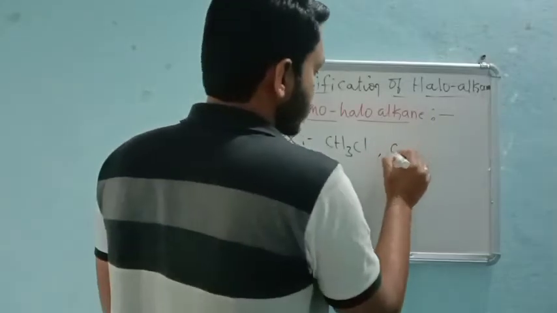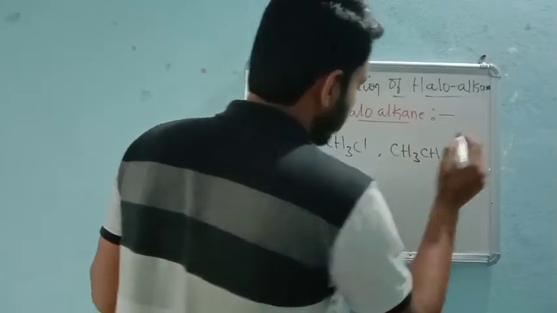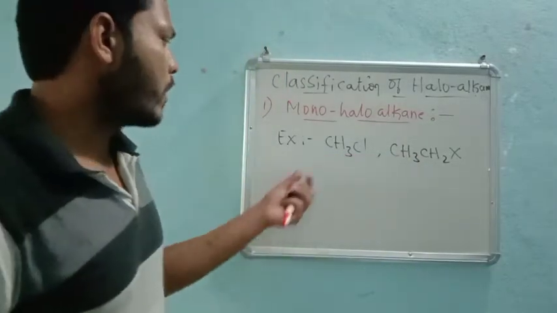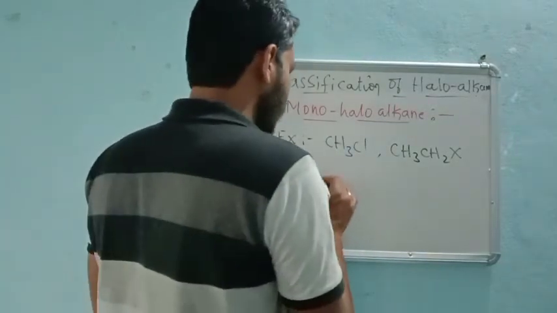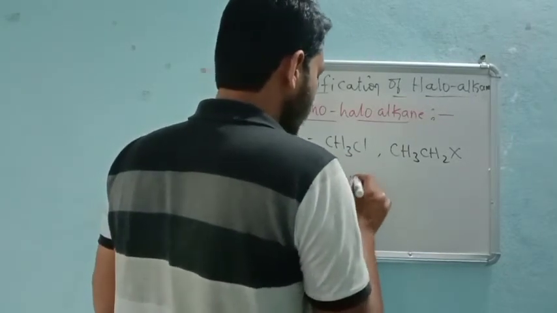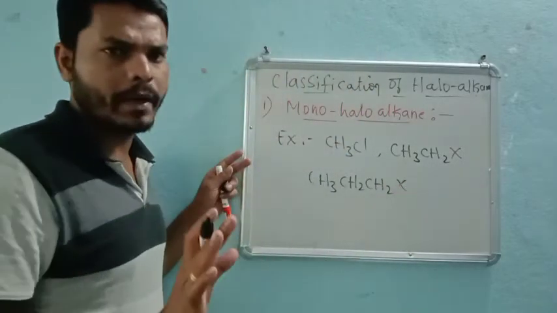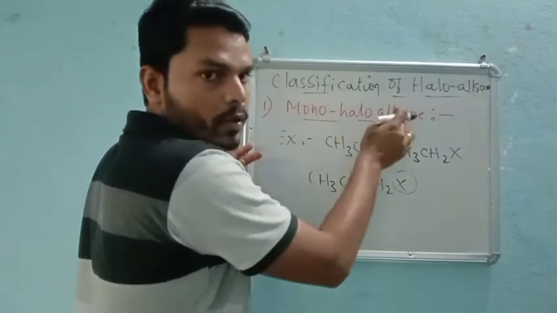Now CH3CH2X, or Br, you can say anything. So if it is a big group like this, then also we need to see the number of halogens. That's all. How many halogens? In this particular compound, only one halogen, so therefore monohaloalkane.